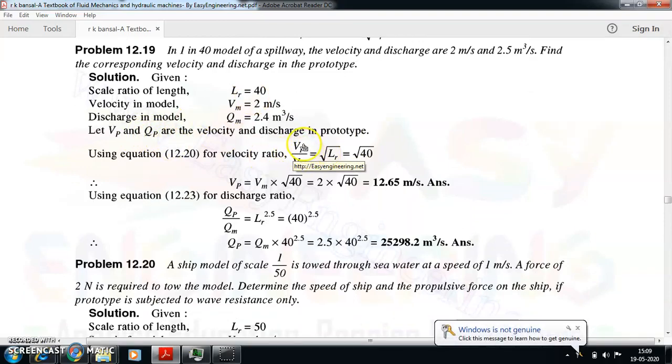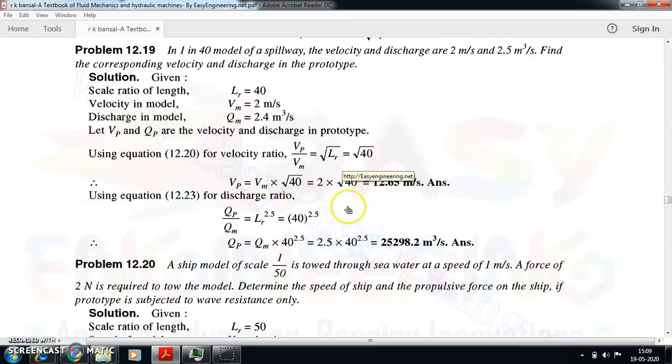Properly use your velocity ratio Vp by Vm, which is root of LR. Now if I know Vm, definitely I can find Vp, so Vp will be Vm into root of 40. Vm value is given to you, so you can find the velocity of the prototype. Now I have to find the discharge of the prototype. I know the discharge of the model, so Qp by Qm is equal to LR to the power of 2.5, which we just derived in the previous part.